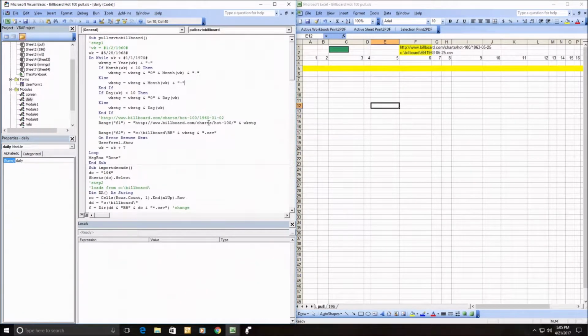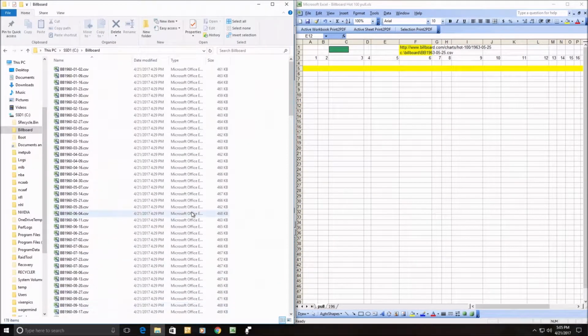So the formula, I wrote some macros, and step one is where we're going to be here, where I'm going to pull these CSVs down from the website, and this takes a little bit of time. I'm going to dump them into a directory on my C drive called Billboard, and it's going to be coded with a BB and then basically the date and the CSV. Each one of these is about 461 kilobytes. Of course, there's 52 a year times 10, that's 520 per decade, so whatever that comes out to, 250 megabytes or so. But once you do 6 decades, you'll have over a gig's worth of data of these CSVs.